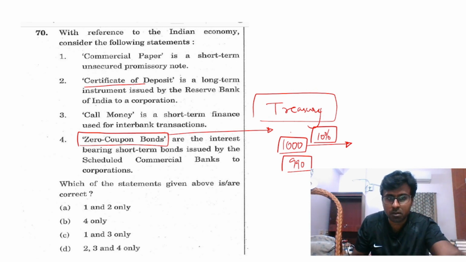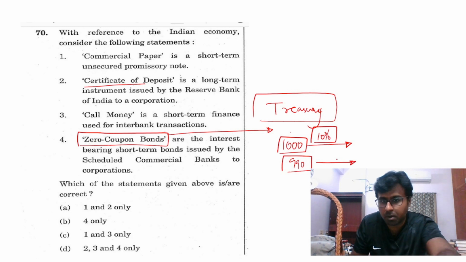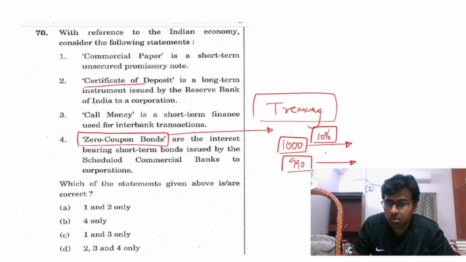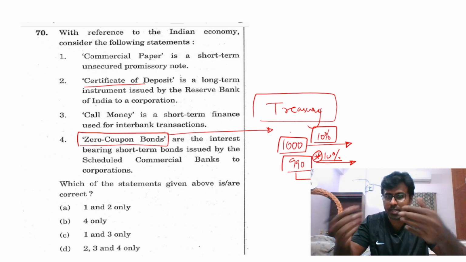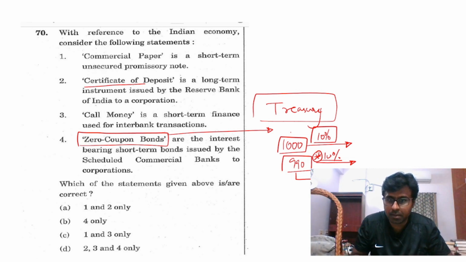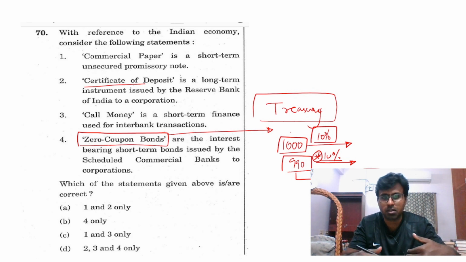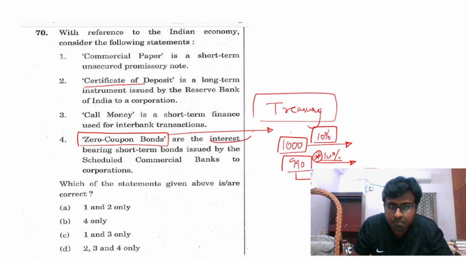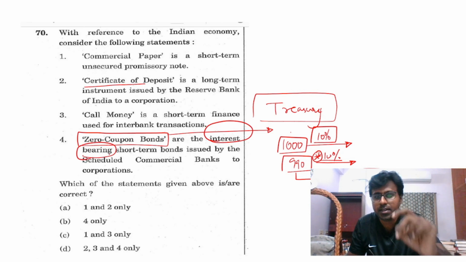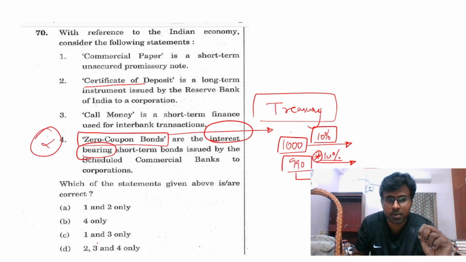But in case of zero coupon bonds or treasury bonds, the government will give you this bond at 990 rupees. The government will not pay this 10%, because it is giving you the bond at a discount of 990. So when you redeem it, let us say after 1 month, you return your bond and ask for the money, the government will give you 1,000 rupees. So this is what is called zero coupon bonds or zero interest. It is not an interest bearing bond, it is a non interest bearing bond. Very simple.